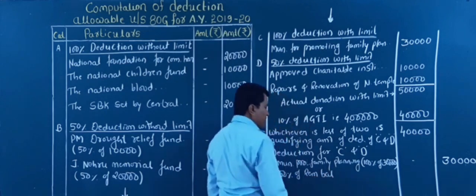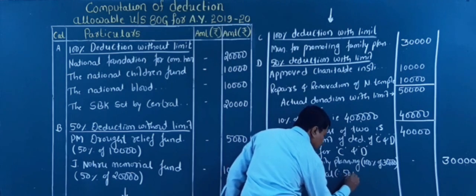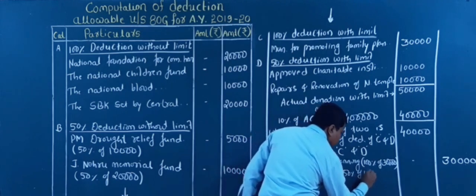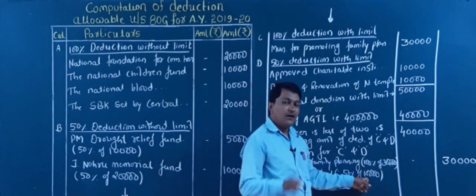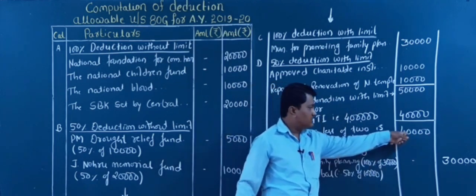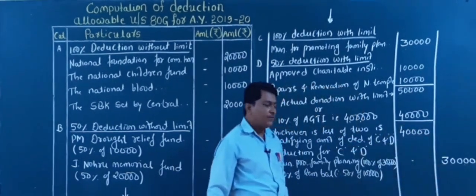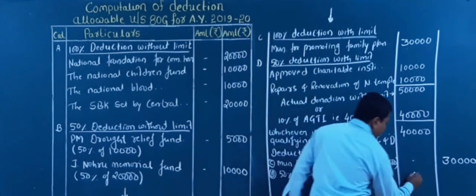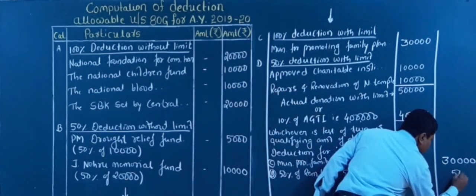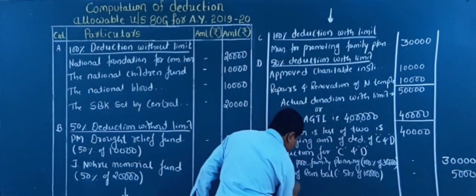The remaining balance is 40,000 minus 30,000, that is 10,000. So what is 50% of 10,000? 5,000.